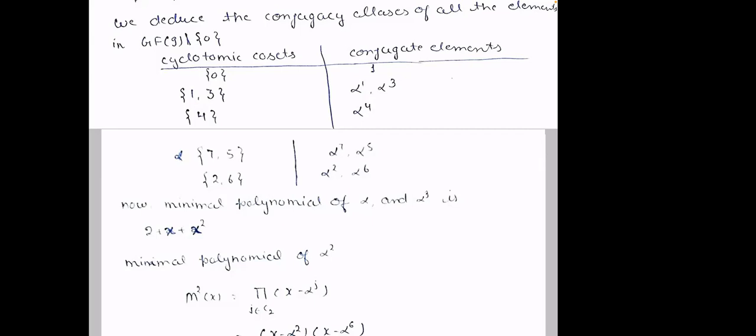Now tell me, what is alpha plus alpha power 3? These are roots of which polynomial? Alpha and alpha cube, the same polynomial, x square plus x plus 2, right? Now you know something about the sum of the roots.